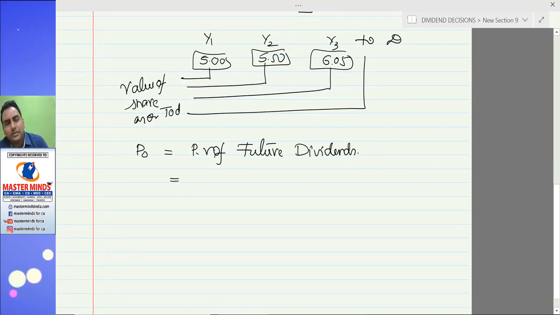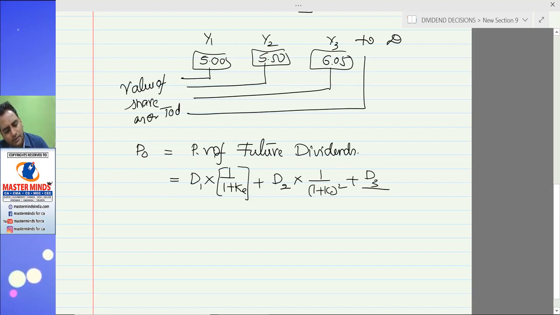So I am elaborating this. How to find the present value? D1, that is first year dividend, divided by 1 plus K, plus D2 divided by 1 plus K whole square, plus D3 divided by 1 plus K whole power 3, up to Dn divided by 1 plus K whole power n.